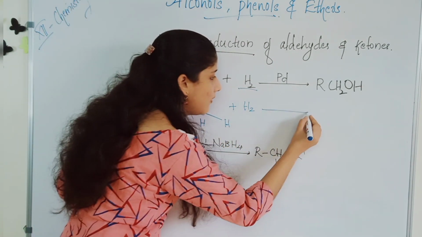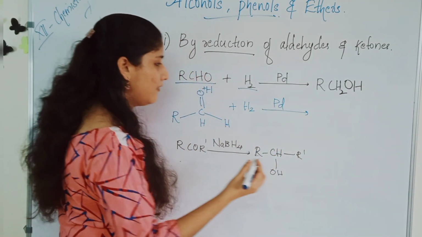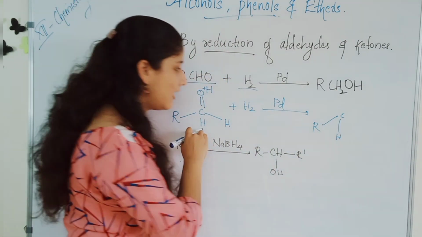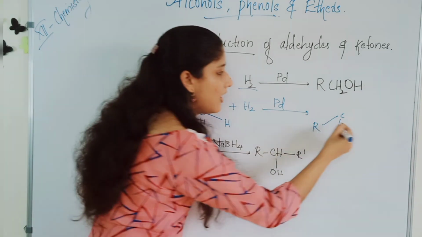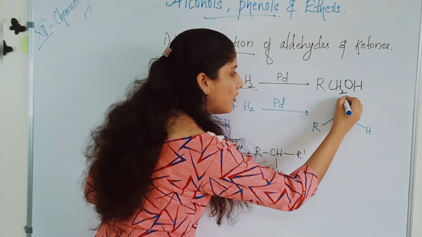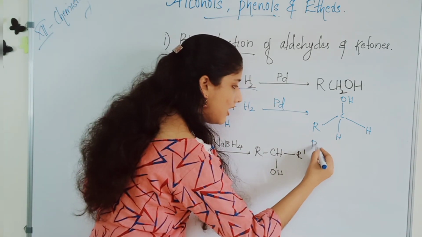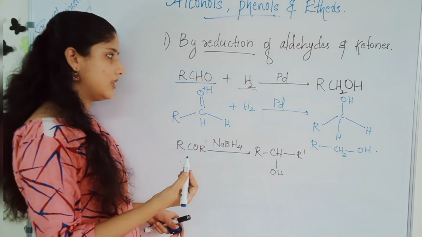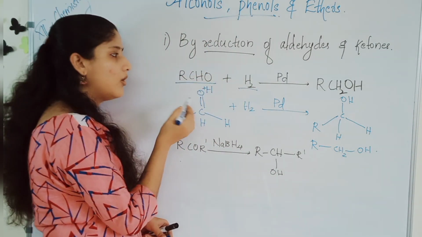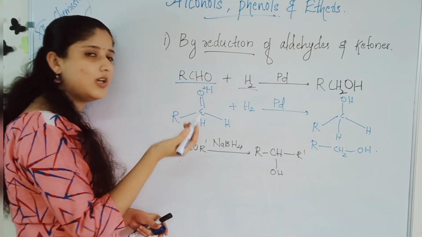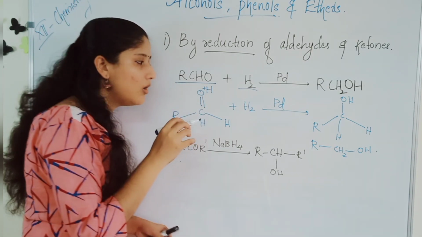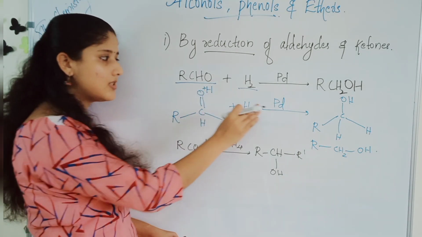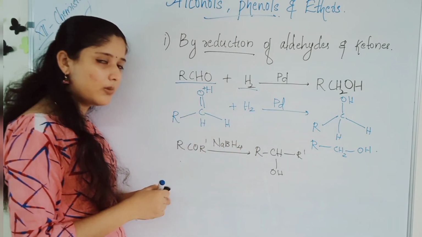So what will be the product? Presence of palladium will give you RCH, where one hydrogen is added and there is already one hydrogen, then OH. That is RCH2OH. The corresponding alcohol we will get. We can take here CH3, or we can take hydrogen, HCHO. Anything we take, the carbonyl group will undergo reduction with hydrogen. We will get one OH here and one more hydrogen added here in the presence of palladium. This is the reduction reaction of carbonyl group.